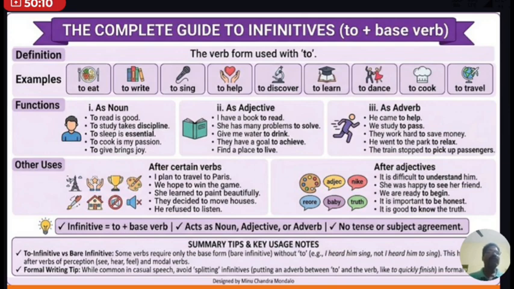So why do you study? You study to pass. Similarly, work hard to save money. Then why should I work hard? To save money. So to save is the infinitive. So here these infinitives are acting as adverbs. And to plus V1 that acts as a noun, an adjective, or an adverb will be treated as an infinitive.